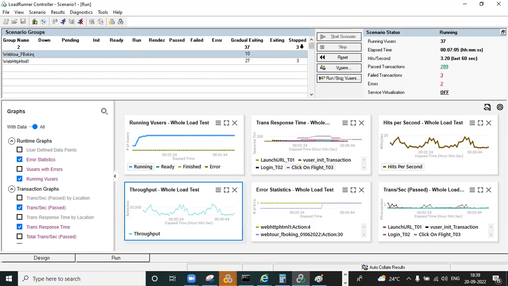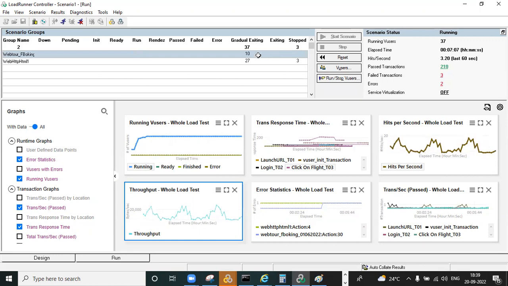You can observe the users gradually exiting. Gradually exiting means everyone is coming out, gradually decreasing the load, like a ramp down.